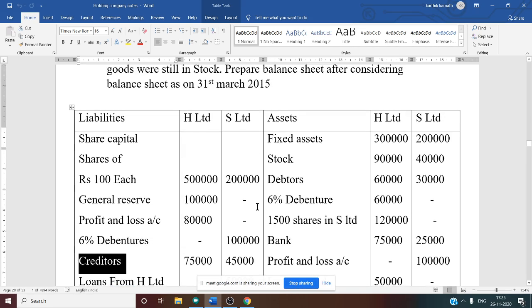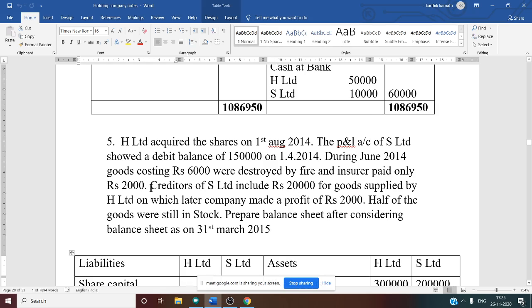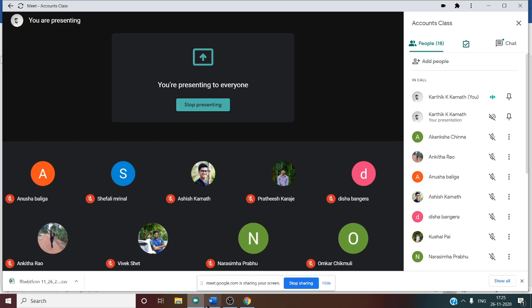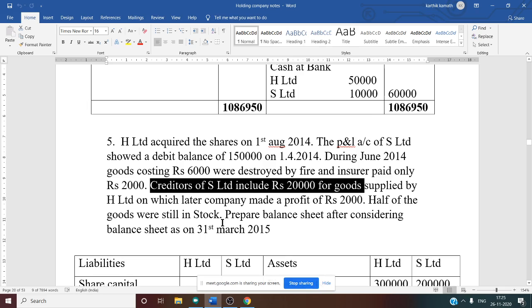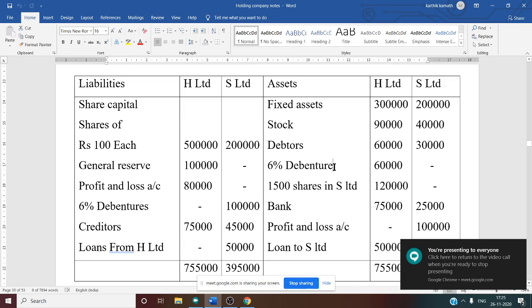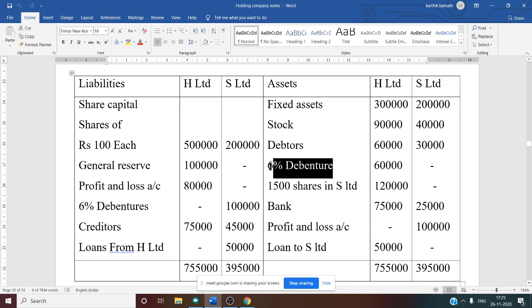So what is the value of intercompany transaction? If you see the question, you will come to know that it is 20,000. So you have to deduct 20,000 from both sides, that is from debtors as well as from the creditors also. Then a 6% debenture on the asset side is given.